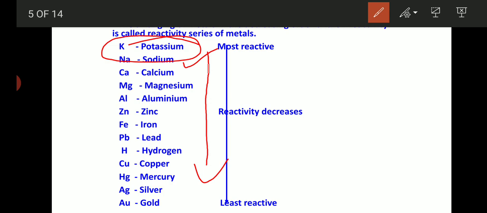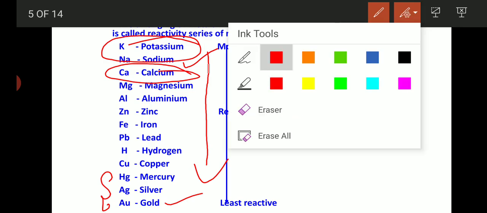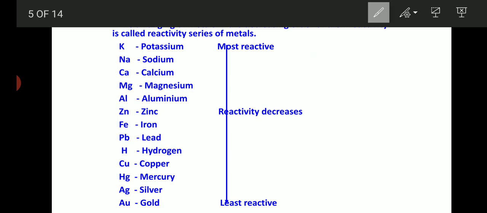Okay, then the third reactive metal is calcium. Okay, now which is the least reactive metal? Yes, gold. Okay, gold, silver, mercury, all these are what? Very less reactive metals. Remember, based on this reactivity series, different metal shows different